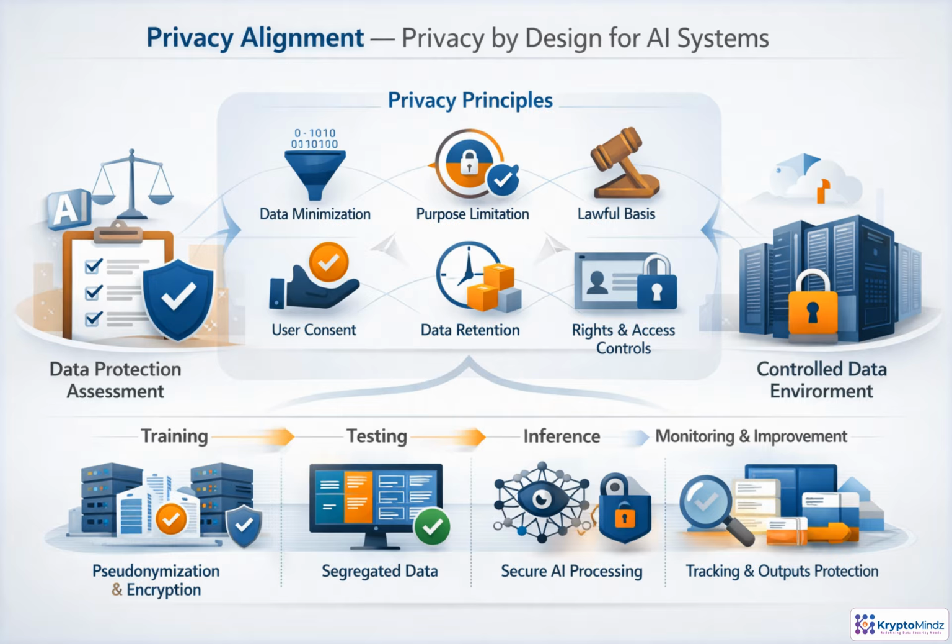A DPIA can be combined with the AI impact assessment, so teams evaluate risk once, consistently. Architecturally, favor pseudonymization, encryption, access separation, controlled environments, and clear retention rules. Also remember that prompts, embeddings, telemetry, feedback, outputs, and derived data can all create privacy obligations.